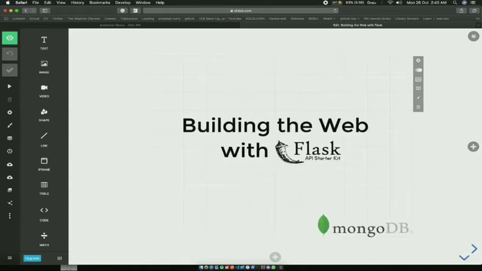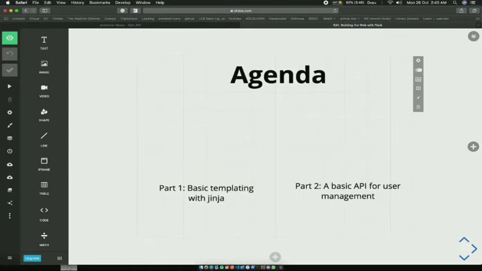So, building the web with Flask. Flask is a web server writing framework that is there for Python. So let's just start. Okay, the agenda.